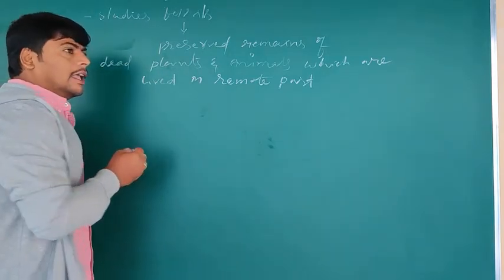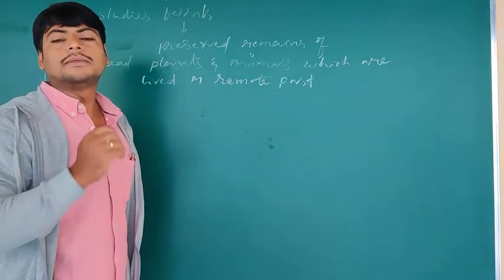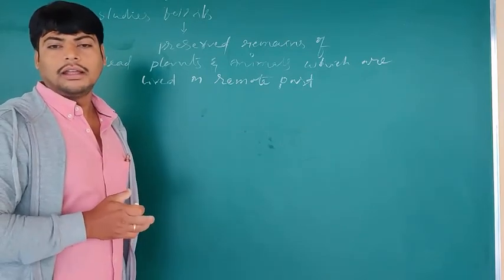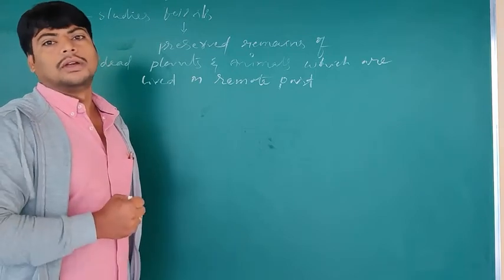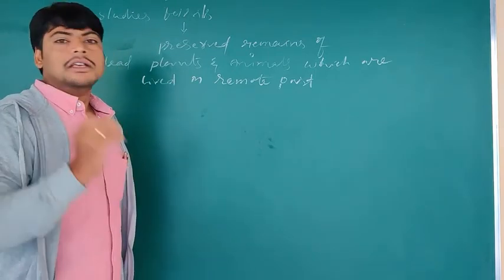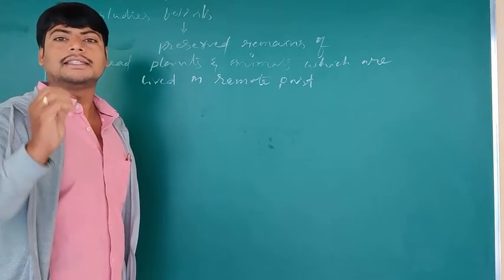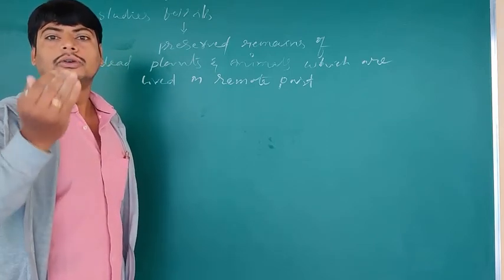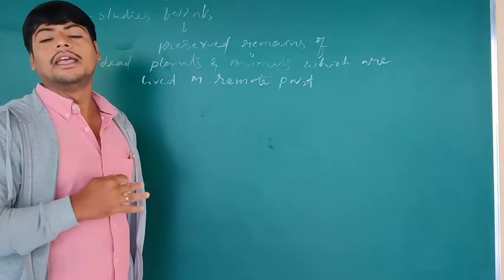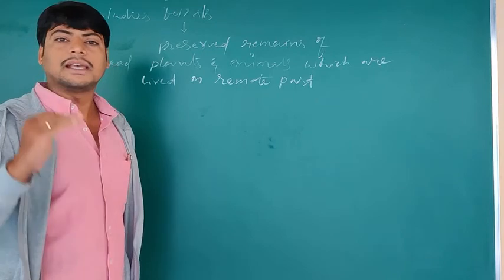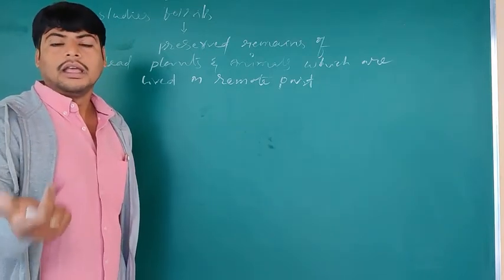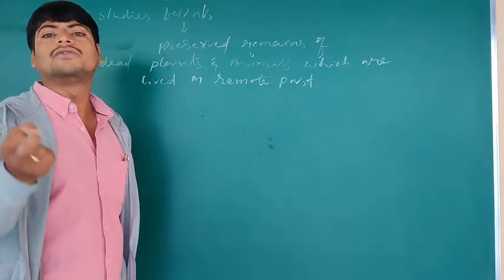In general, if any organism dies, it usually gets buried under the soil and decomposes. That is commonly occurring. But here, the organism that died does not undergo complete decomposition by the natural process. Some parts of the body remain, and these are usually formed as fossils.